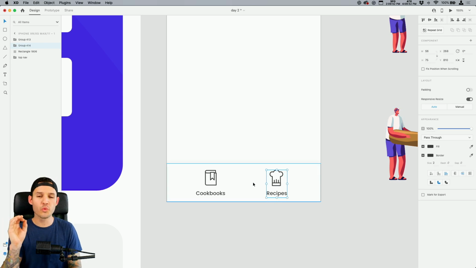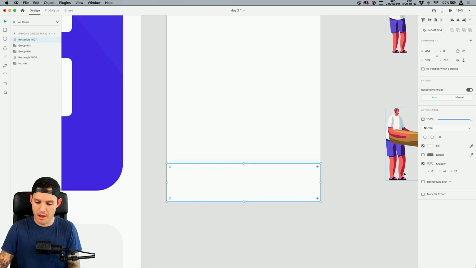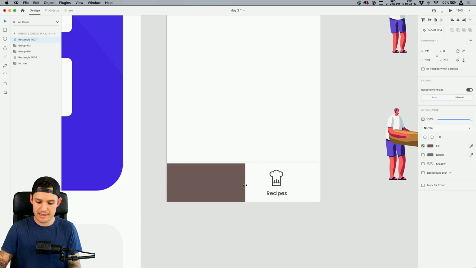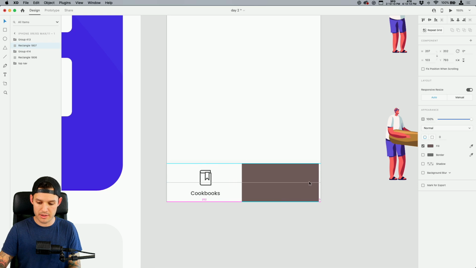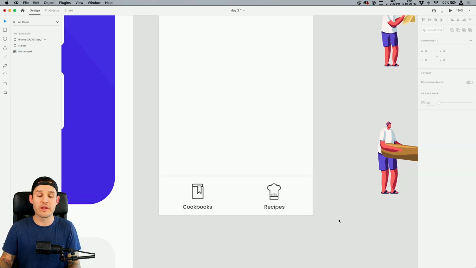Now, if you're real specific about spacing, here's what I usually do. I would make a copy of my little navigation. I'd fill it with another color just so I can see it, and I'd get it perfectly halfway, okay? Then I'd bring it behind and make sure that my little icon lockup is directly centered with it. So now that's how I'm finding my perfect center between the two spaced in this bar. That's just a quick way that I can do it. There's probably lots of other ways that you could do it.